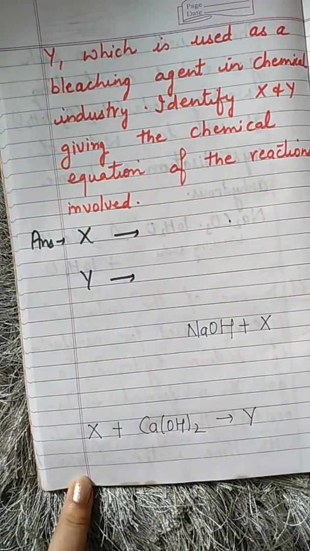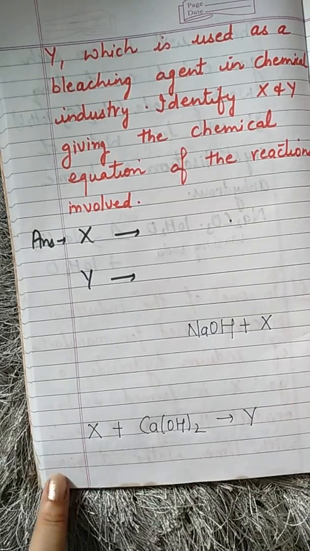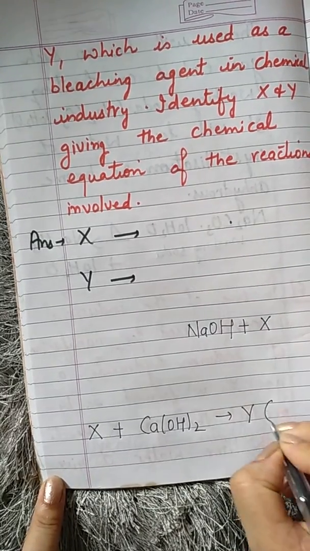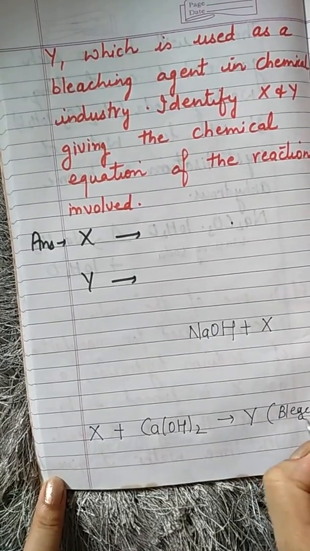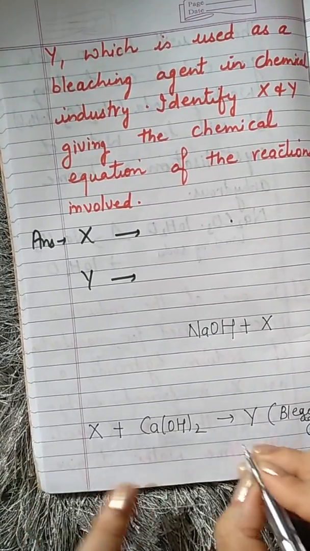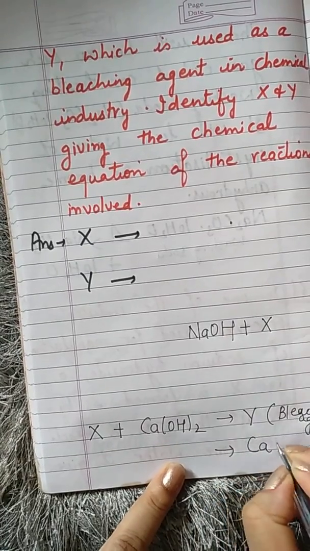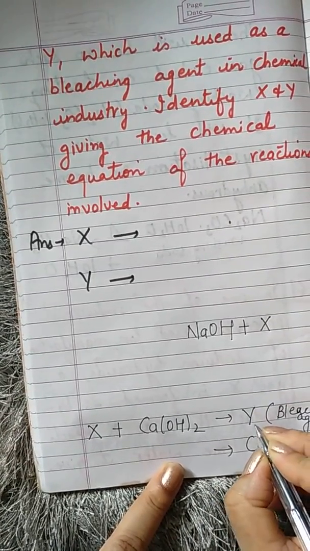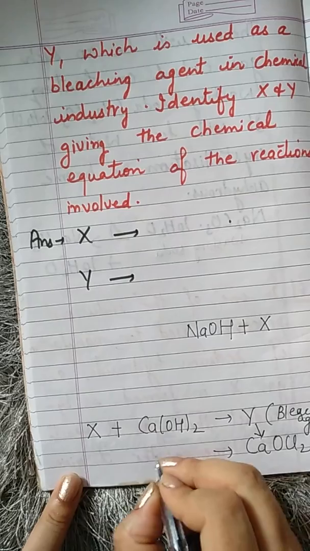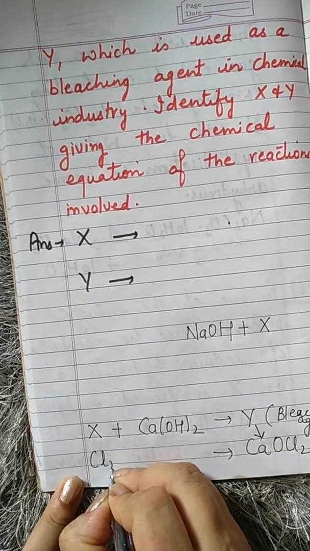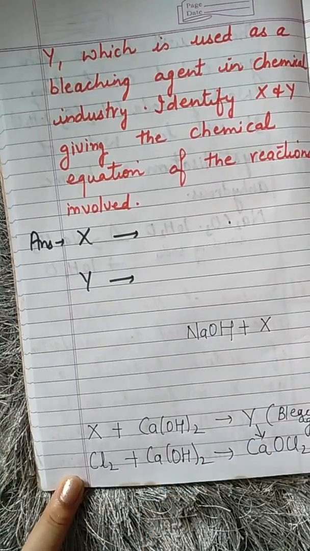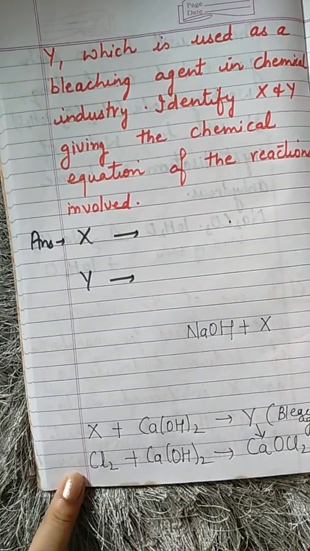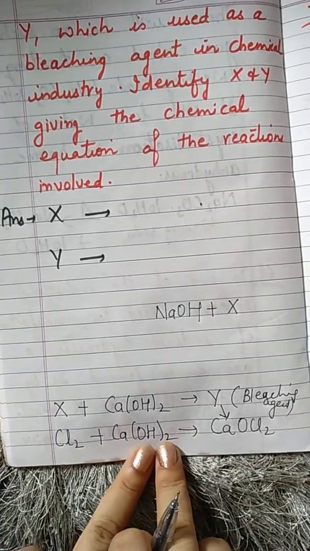Bleaching agent means which is used as bleaching powder. So try to understand, this is bleaching agent. So I hope you have guessed it. It will be CaOCl2. Y is your CaOCl2. And what will be X? Cl2. Why so? Because bleaching powder is prepared by the action of chlorine on dry slaked lime.